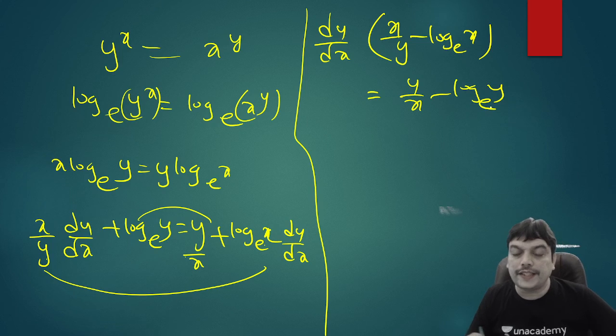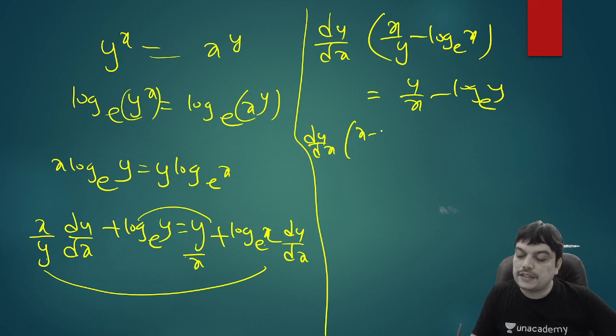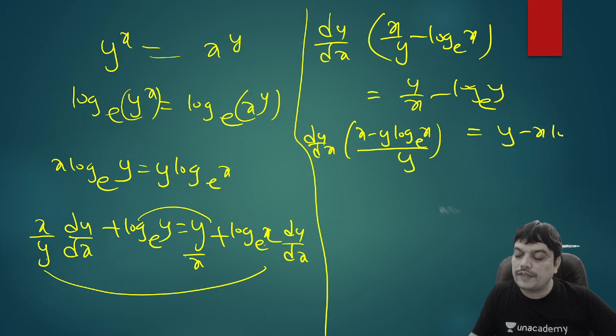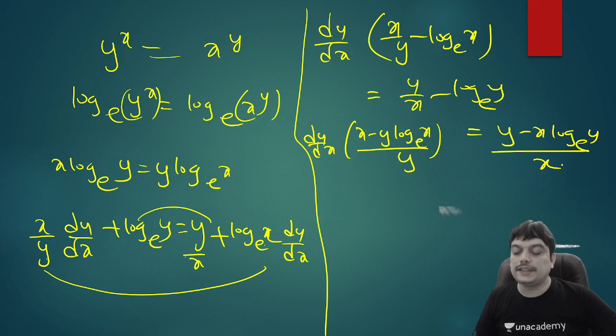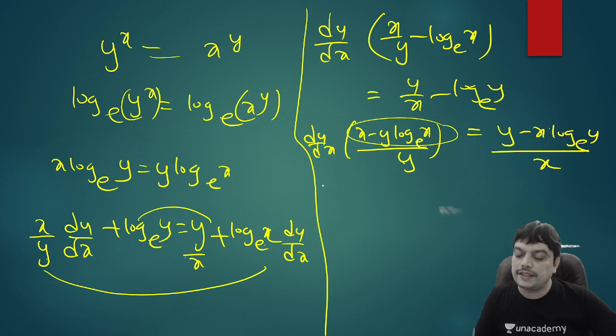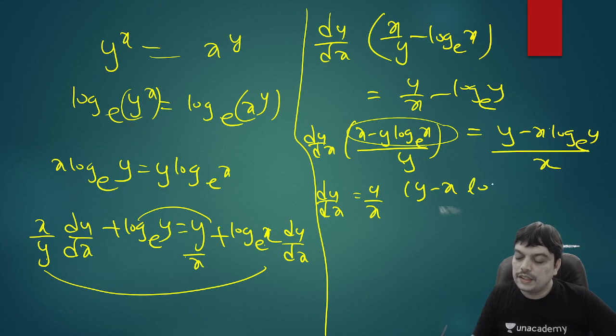So now let us simplify this taking LCM. LHS will be dy by dx into x minus y log x by y. And in RHS, after taking LCM, you'll get y minus x log y divided by x. Then if you need dy by dx, this term y multiplies to RHS and this will get divided to RHS. So we'll get dy by dx equal to y by x into y minus x log y divided by x minus y log x.